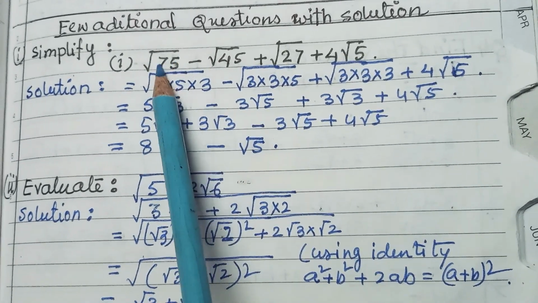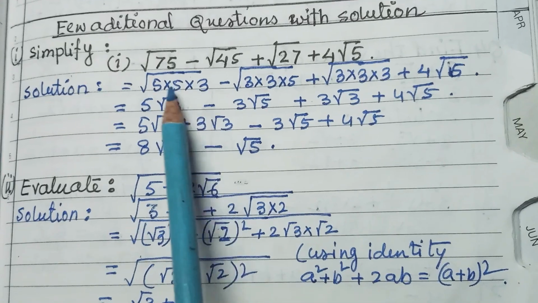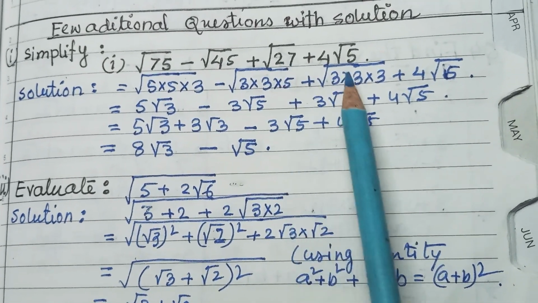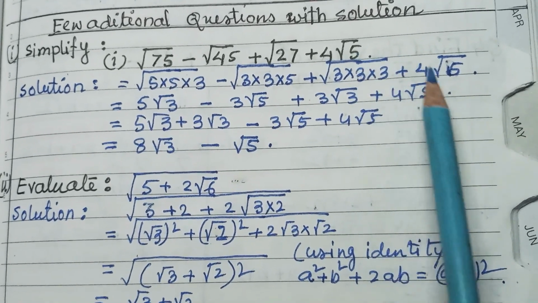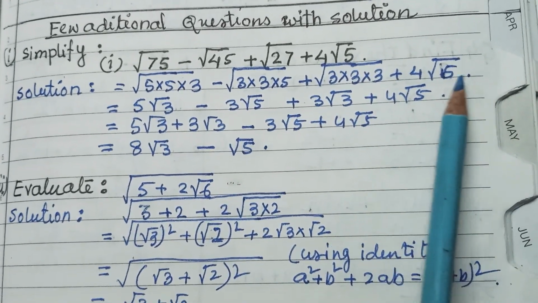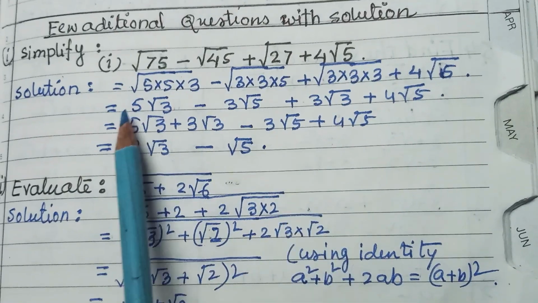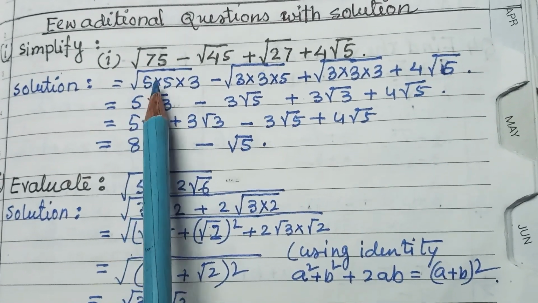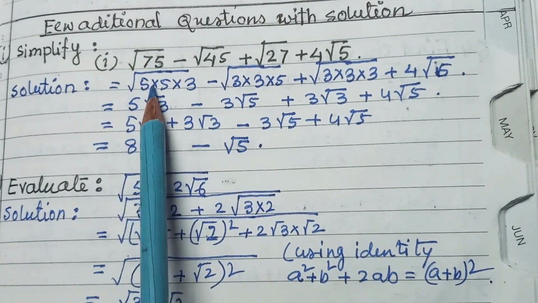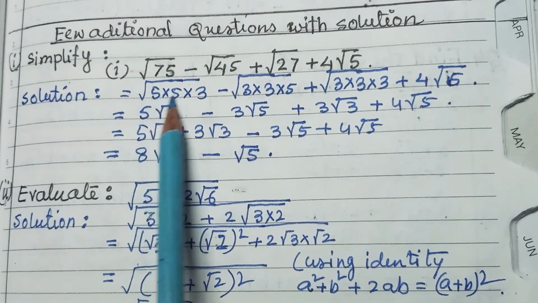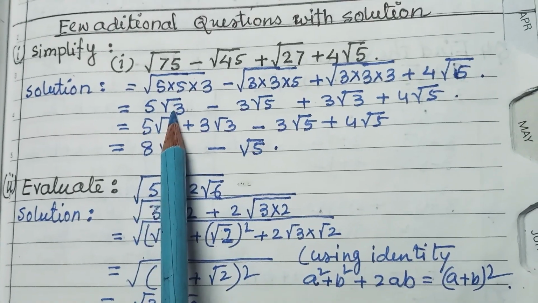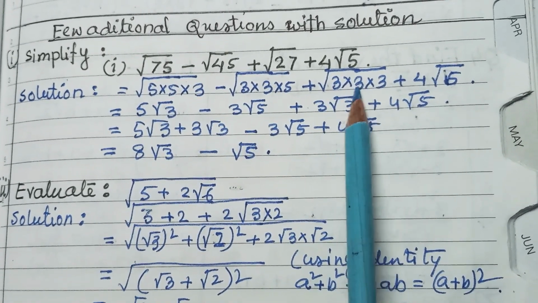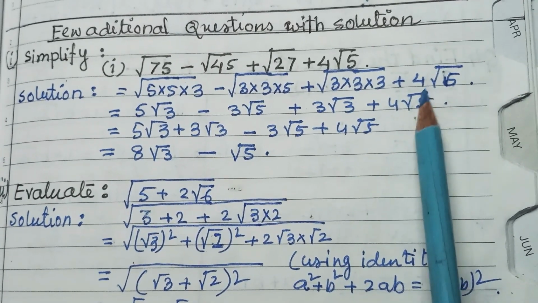For all these, you have to write the factors. 75 is 5 into 5 into 3. 45 is 3 into 3 into 5. 27 is 3, 3, 3. And 4 root 5, 5 is a single prime number. Now from each pair of 2 you have to take 1, which comes out of the square root, so a single number will come. So 5 root 3, 3 root 5, this one is 3 root 3. Next is 4 root 5.